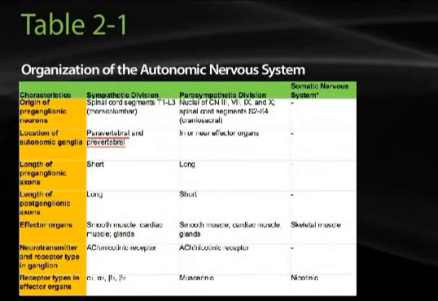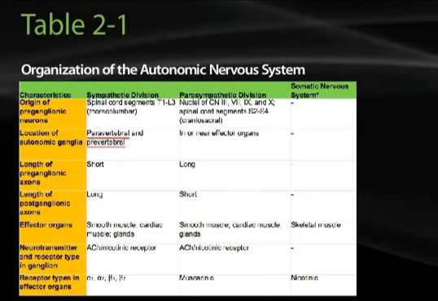Table 2-1 highlights some of the organizational features of the autonomic nervous system and contrasts them with the somatic nervous system as a way of contrasting the features of the broader efferent motor systems. Some of the major differences here are anatomic. For example, the sympathetic division, as mentioned before, is thoracolumbar, whereas the parasympathetic has multiple cranial nerve segments, 3, 7, 9, and 10, and several sacral segments 2 through 4.